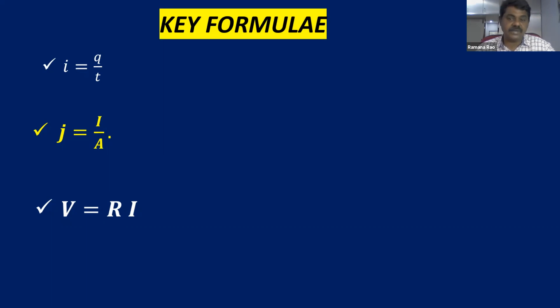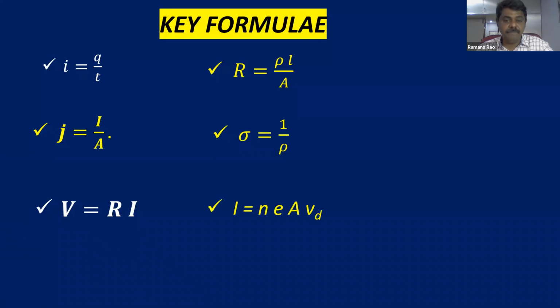So all the quantities are scalars. That is important, children. Next, the resistance formula: R is equal to rho into L by A. We already learned how it came. Conductivity is equal to the reciprocal of resistivity. And the relation between electric current and drift velocity: I is equal to n e A v_d. While revising this concept, pause the video and make a note of all the formulae. These are very important formulae for entrance examinations. These are the key formulae.